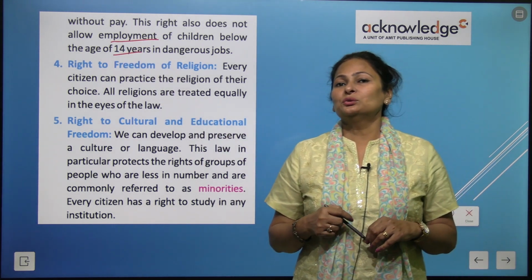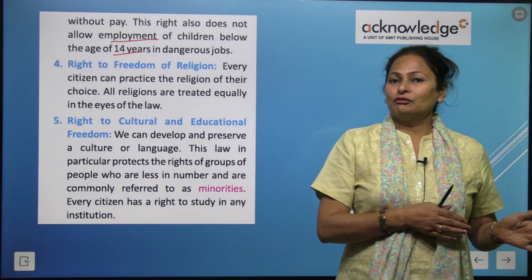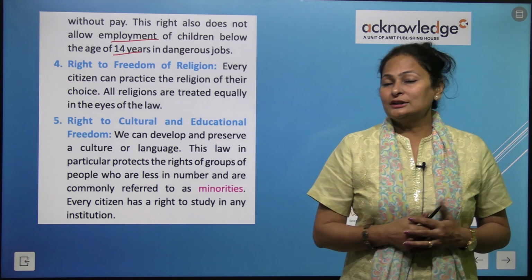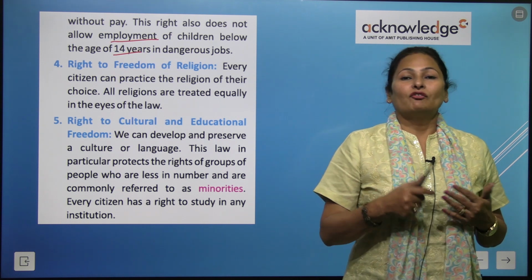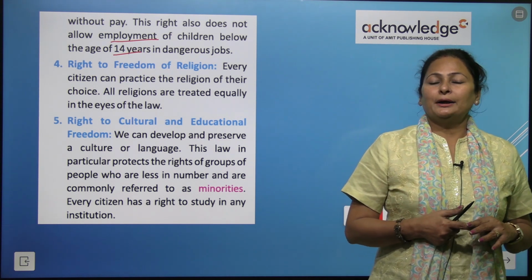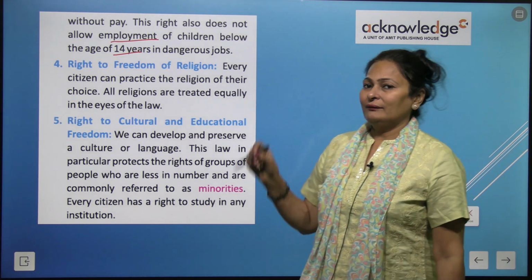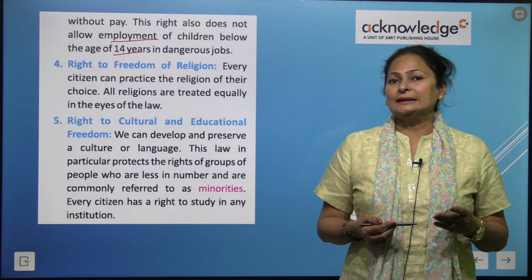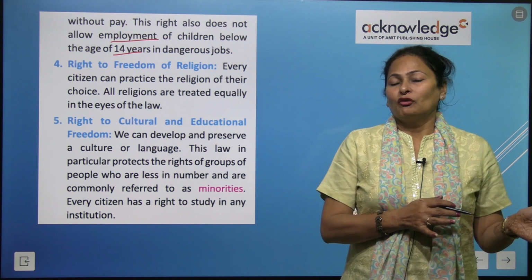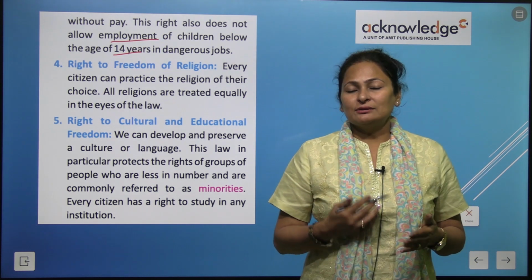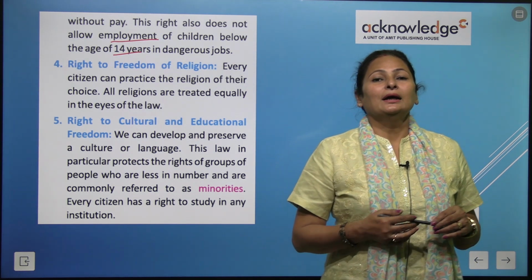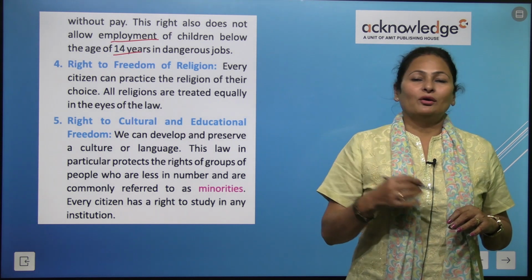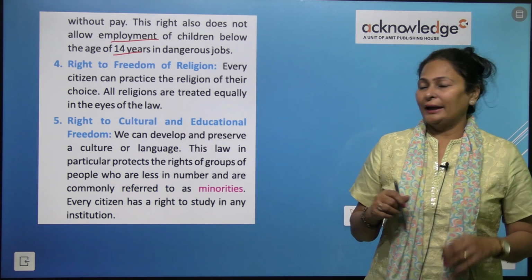Children below 14 years are not supposed to work. They should not be employed. Otherwise, the people employing children below 14 years can be penalized for this.